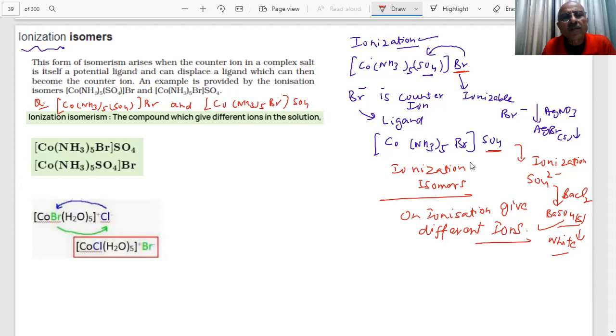Now the question is, what type of isomers are these? What type of isomerism is this, students? What type of isomers are they? What is your answer? You are given these two compounds. What answer are you giving in the paper?